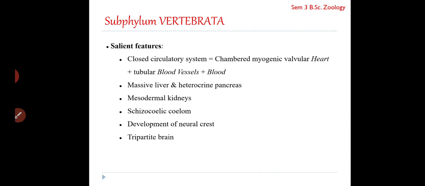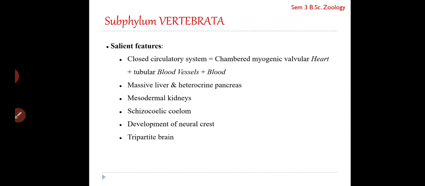With respect to blood, it is composed of plasma and blood corpuscles, and usually the respiratory pigment is confined within the corpuscles, or blood cells. Is it clear? So blood is composed of plasma and blood cells, and the respiratory pigment is present inside the blood cells.